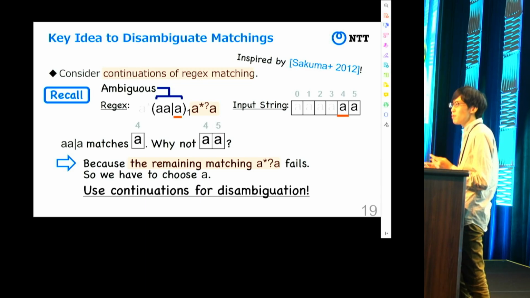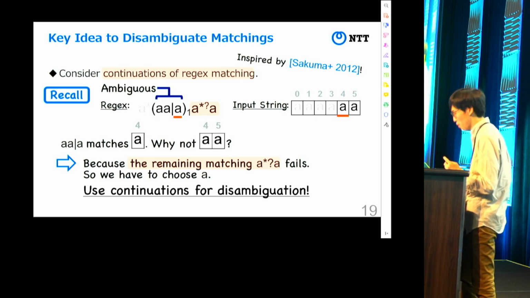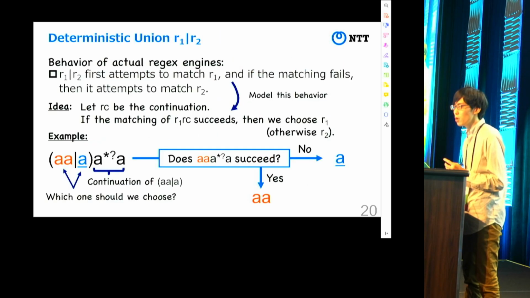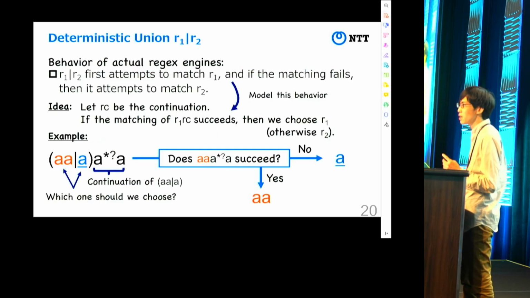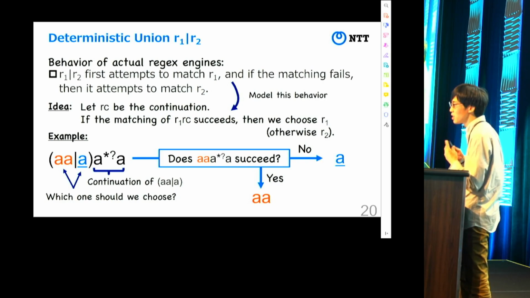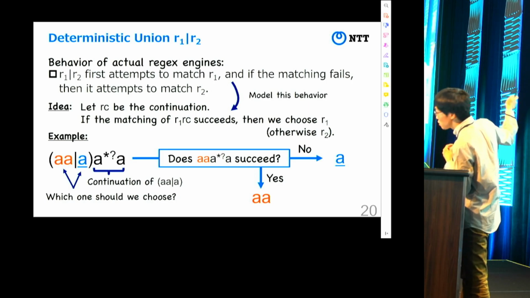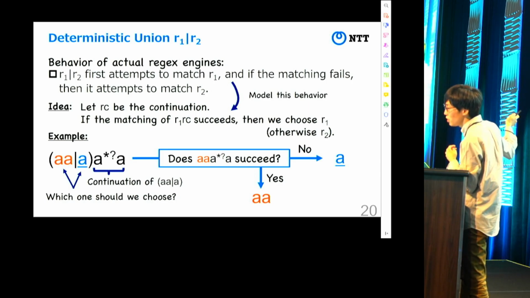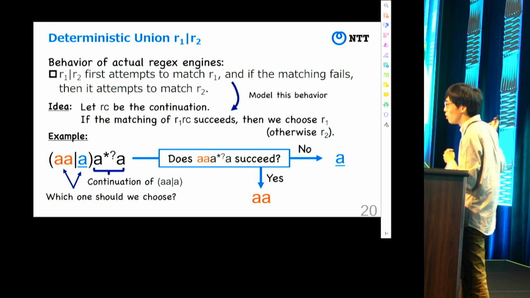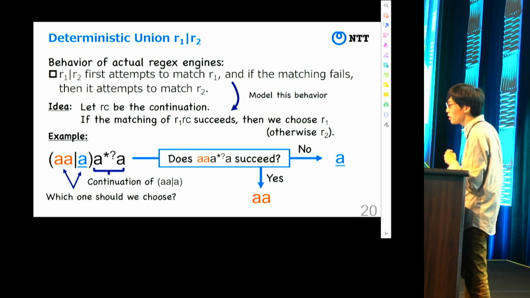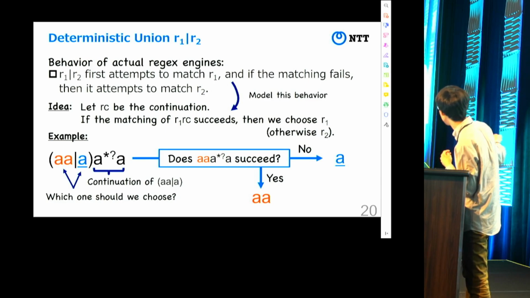And in a similar way, we can disambiguate the matching. More precisely, in the case of deterministic union, we can model the behavior like this. This is the actual behavior of deterministic union in actual regex engines. To model this behavior, we use this idea, and I'd like to describe it by using this example.